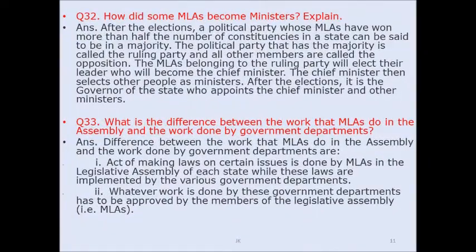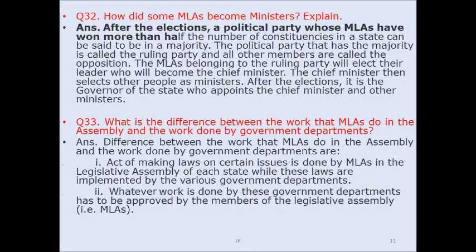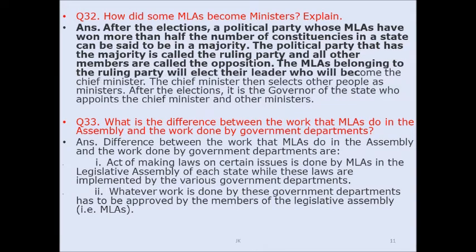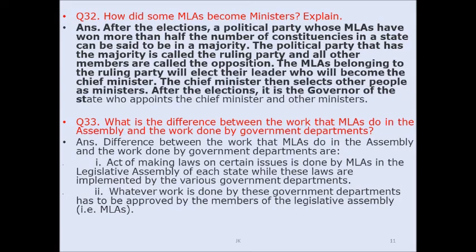Question number 32. How do some MLAs become ministers? Explain. After the elections, a political party whose MLAs have won more than half of the number of constituencies in the state can be said to be in the majority. The political party that has the majority is called the ruling party, and all other members are called the opposition. The MLAs belonging to the ruling party will elect their leader who will become the chief minister. The chief minister then selects other people as ministers. After the election, it is the governor of the state who appoints the chief minister and other ministers.